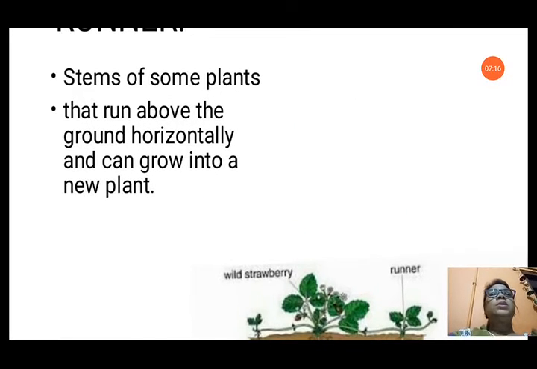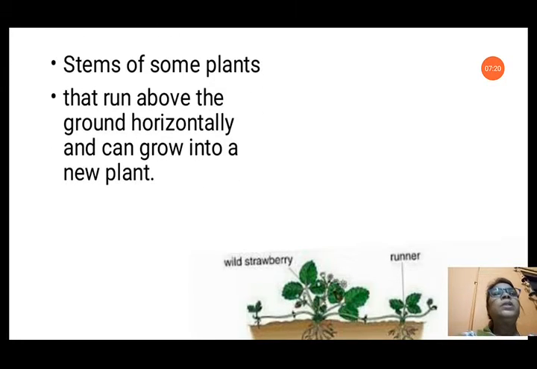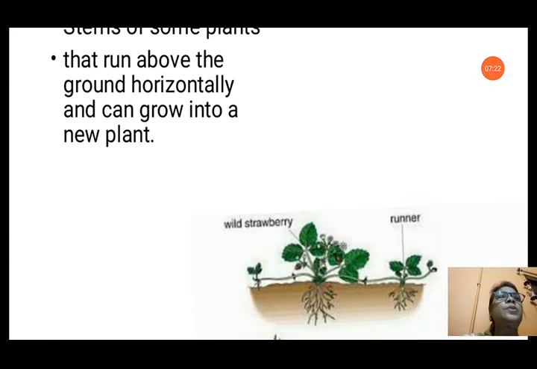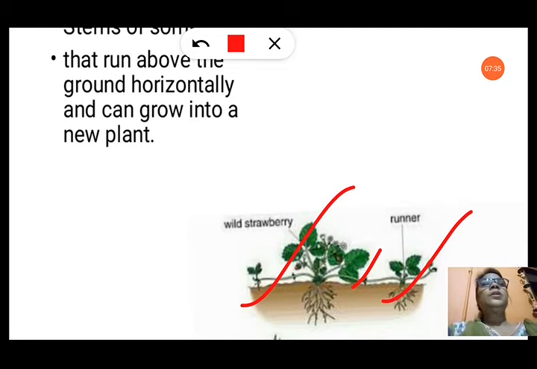Now runners. Some plants have stems that run above the ground horizontally and can grow into a new plant. You can see how the stem is running. Mostly in strawberry it will expand so much. Whenever the stem will touch the ground, roots will start growing and it will develop into a new plant. That is runner.